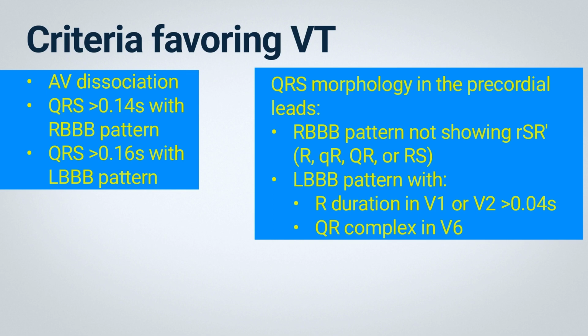In the case of a left bundle branch block pattern, ventricular tachycardia is favored when the duration of our leads V1 or V2 exceeds 40 milliseconds or 0.04 seconds. Another factor is when we have a left bundle branch block pattern where in lead V6, we observe a QR complex, deviating from the classic left bundle branch block pattern.